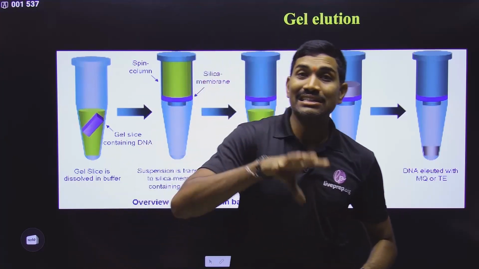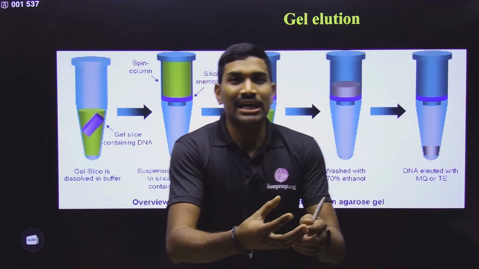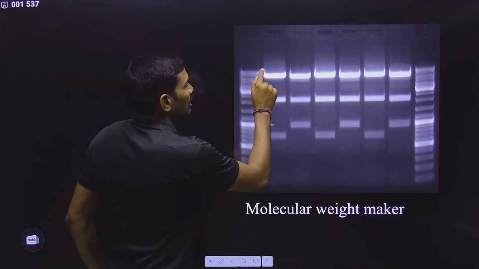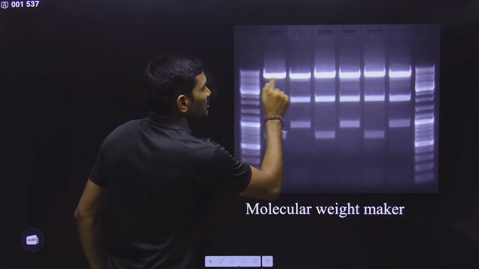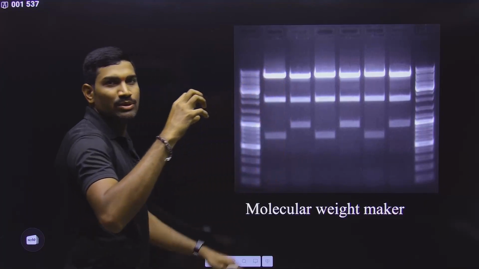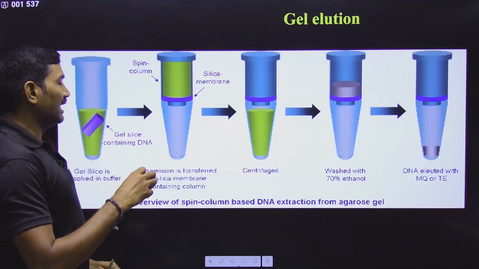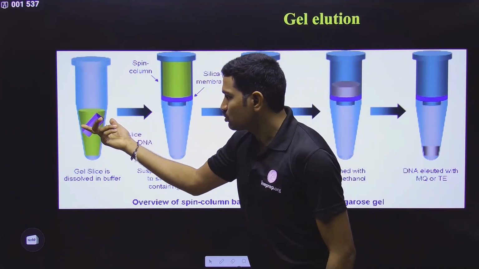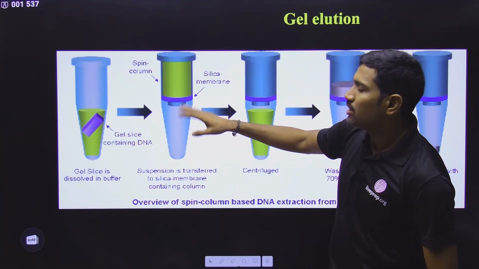Suppose you are interested in isolating this particular DNA molecule. Now let us say that you want to isolate DNA from this piece of gel. Then what will you do? You will cut this piece of gel out, take it in a tube, and then add some solutions so that it will be solubilized.